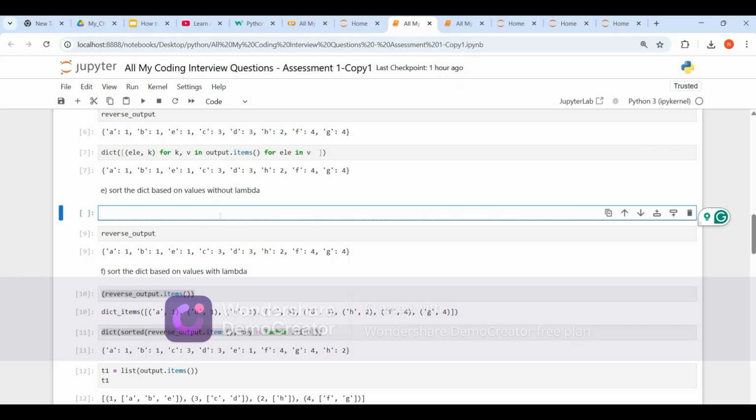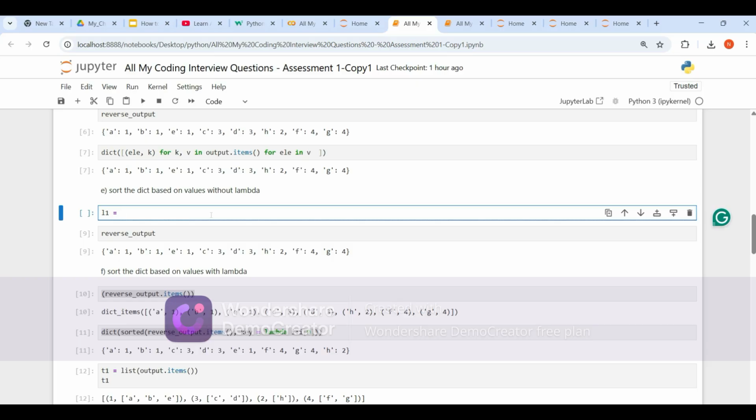How can I do that? Let's use a for loop only. But before creating a for loop, let's do one thing. Let's store this in a list.